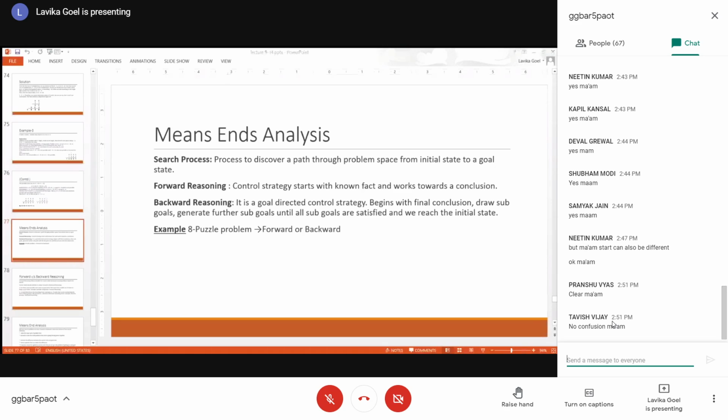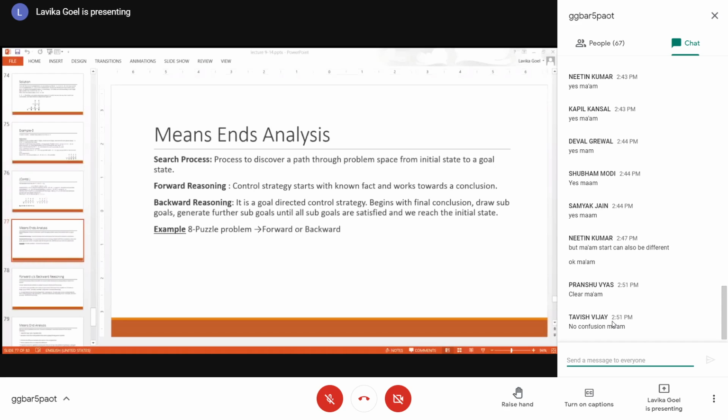Why 8 puzzle problem? Basically, in the 8 puzzle problem, your initial state is similar to the goal state. You have some combination, and in the goal state also you have some combination of letters. So you can move from your initial state to the goal state in the same number of steps, and from the goal state to the initial state in the same number of steps. So it doesn't matter whether you reason forward or backward. You can apply either forward reasoning or backward reasoning.